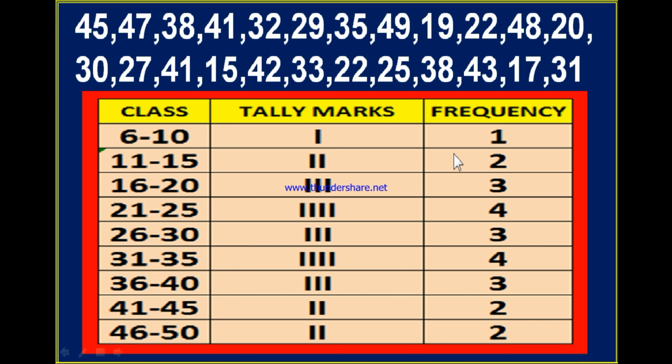Here this is the tally mark. How many tally marks are there in this class? Only one tally mark, therefore the frequency is 1. In between 11 to 15 marks there are 2 students, therefore the frequency is 2. In between 16 to 20 there are 3 students, therefore the tally mark is this and the frequency is 3. Like this you learn how to frame tally marks and how to write the frequency corresponding to these classes.